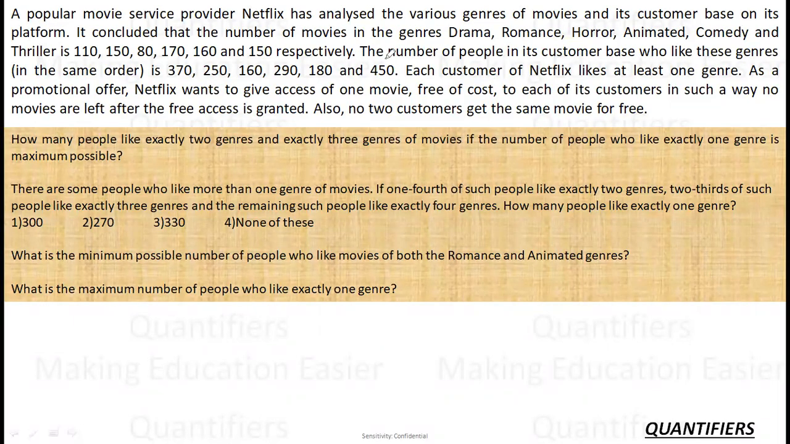The number of people in its customer base who like these genres in the same order are 370, 250, 160, 290, 180, and 450. Right? यानी कि 370 people are such who like drama, 250 people are like those who like romance. ठीक है? These people can be divided into multiple categories. That is all allowed.